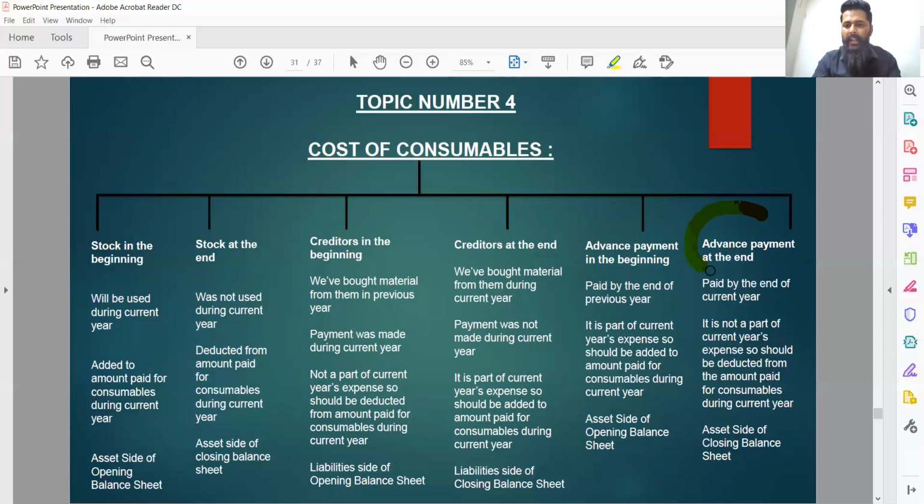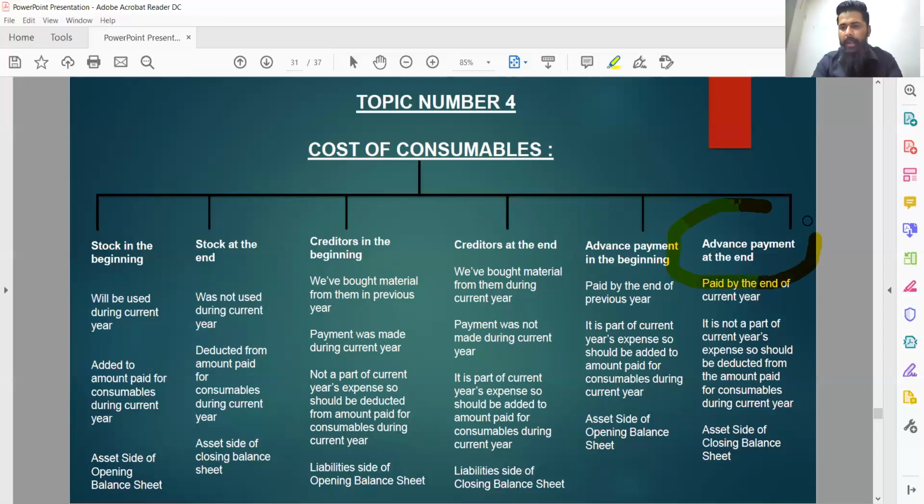Let's move to the last part, that is advance payment at the end. See, by the end of current financial year, you are paying in advance a certain sum of money to the supplier of the material, to the supplier of the consumables. So the current year had already passed. You are paying it for upcoming financial year. So the money is going out during current year, but it is not a part of current year's expense. Rather, it is a part of upcoming year's expense. So it should be deducted from the amount paid during current year.